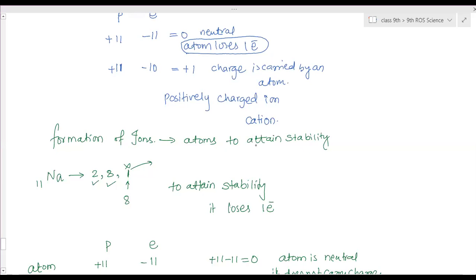Atoms, to attain stability, that is, the nearest noble gas configuration, either lose electrons or gain electrons.